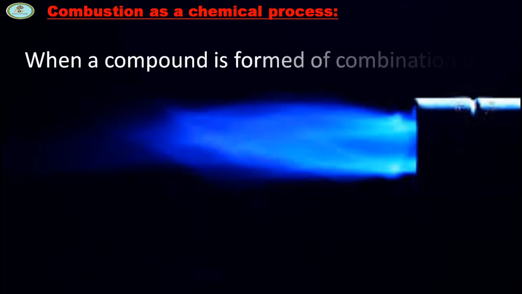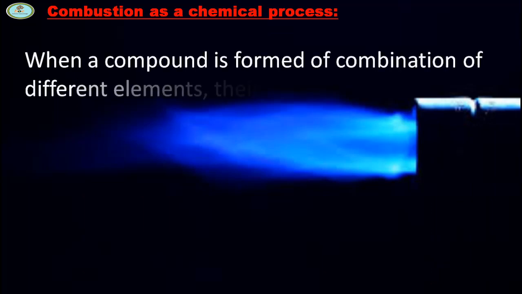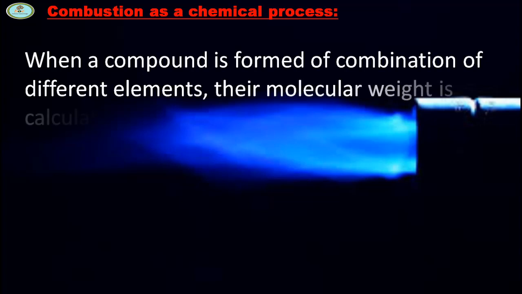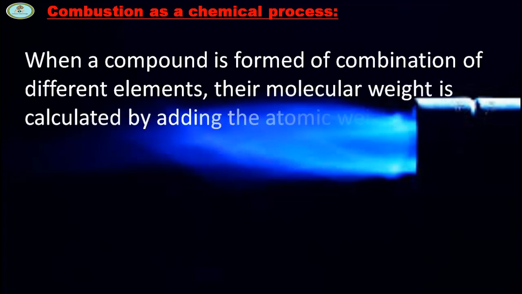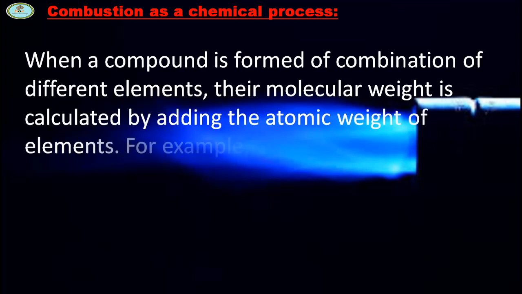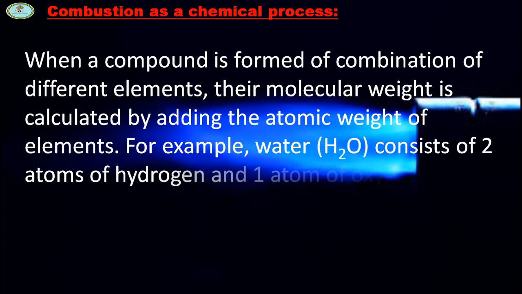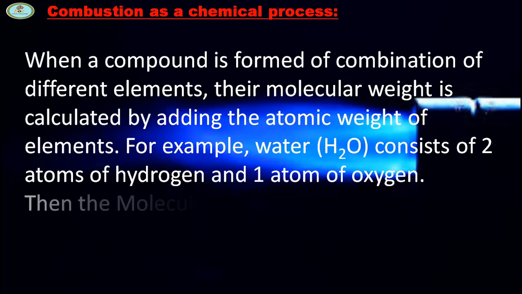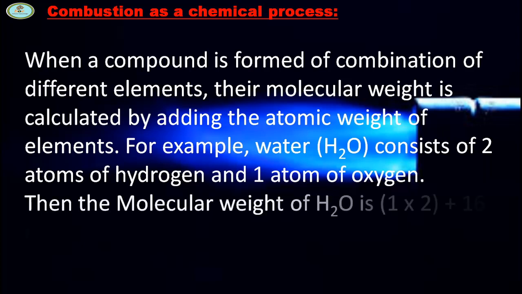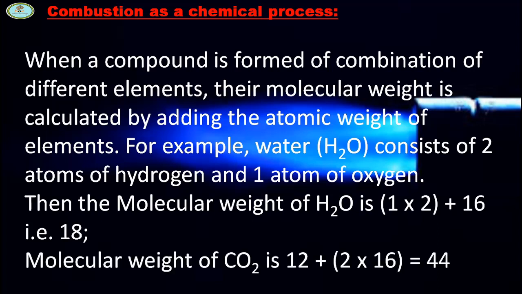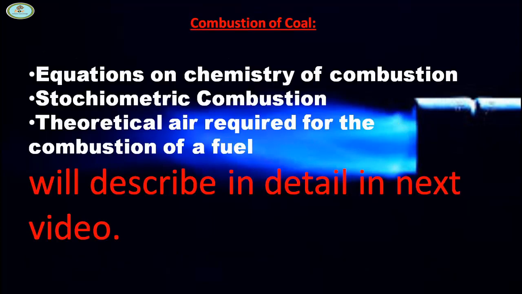When a compound is formed of a combination of different elements, its molecular weight is calculated by adding the atomic weights of the elements. For example, water consists of 2 atoms of hydrogen and 1 atom of oxygen. Then the molecular weight of H2O is 1 into 2 plus 16, which is 18. Molecular weight of CO2 is 12 plus 2 into 16, which is equal to 44.